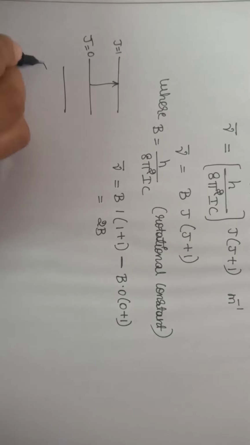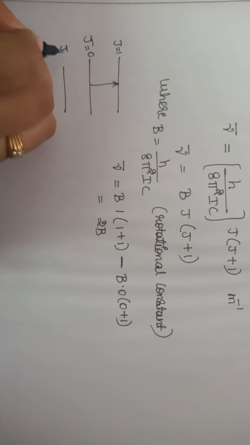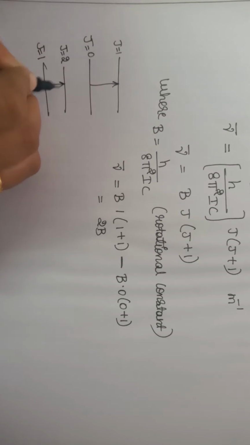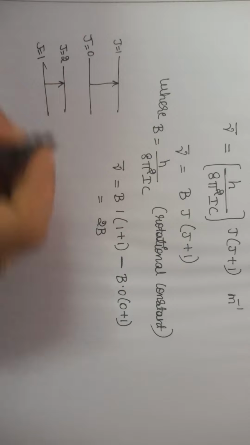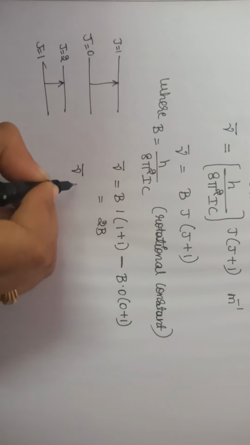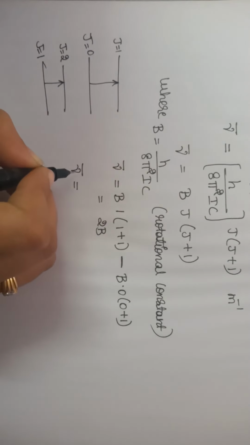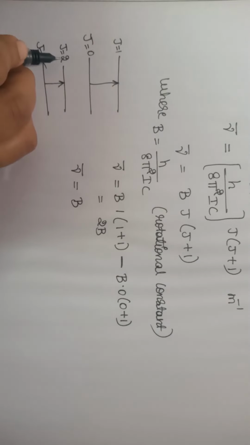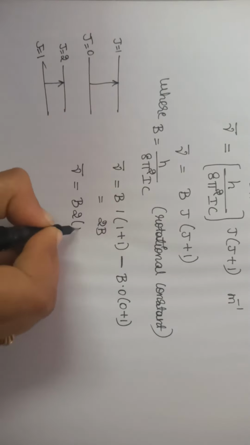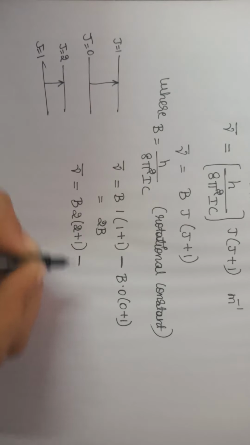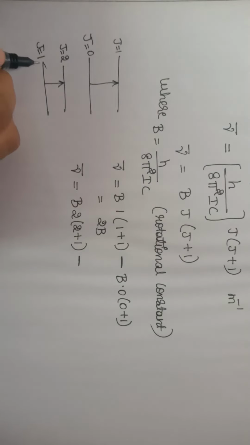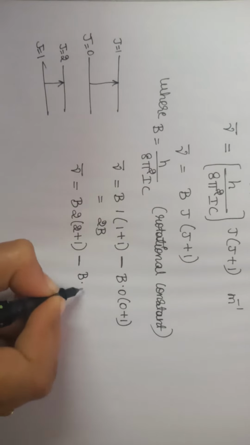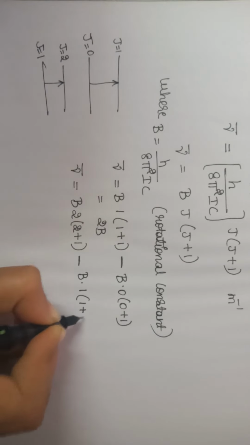Next we will consider a second transition from j is equal to 1 to j is equal to 2. For that we are calculating the wave number. Mu bar is equal to B into higher energy state 2, 2 into 2 plus 1, minus lower energy state 1, that is B into 1 plus 1.